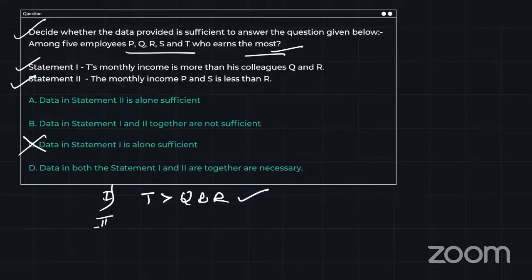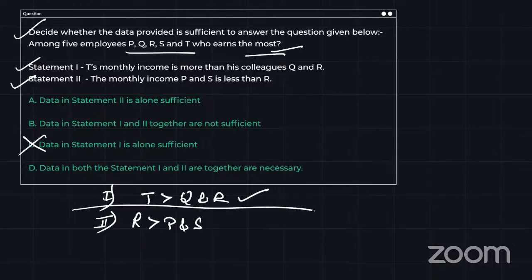Let's come to the second. The second is saying the monthly income of P and S is less than R. So again I can say R's salary is more than P and S. Now only see statement number 2, guys. Who among the 5 employees is earning the most? I know R, I know P, I know S, but I don't know the other 2 people using the second alone. So using the second alone, I cannot answer. Fine. Now let's club these 2 and see if I am able to answer using both or not. So I know T is having the maximum salary.